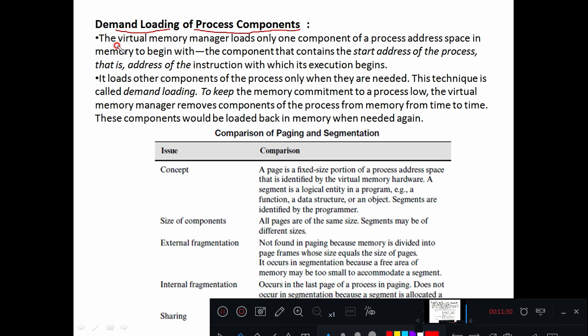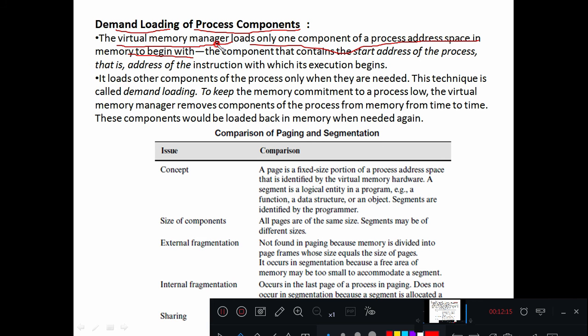The virtual memory manager loads only one component of a process address space in memory to begin with, right? Because whenever it comes to the execution of a process, the process is made up of a set of instructions. So when a particular process starts executing, one by one the instructions have to be loaded from the disk into the main memory, right? Until the instructions come to the main memory, they cannot be executed. On a similar basis, if it doesn't find any instruction in the main memory, then that particular instruction or the data will be loaded from the hard disk, right?